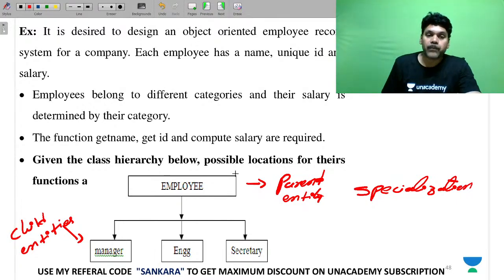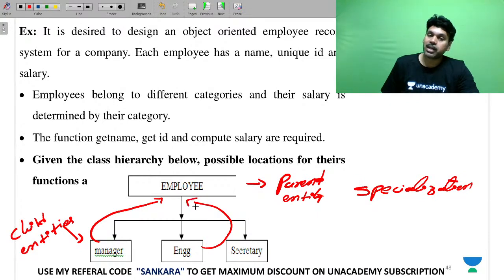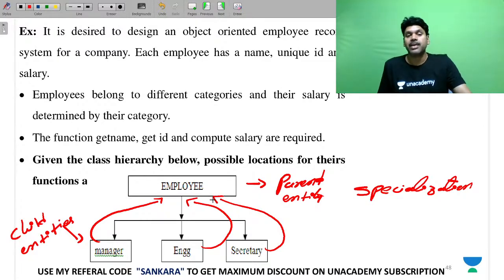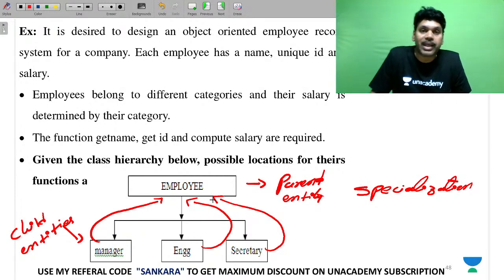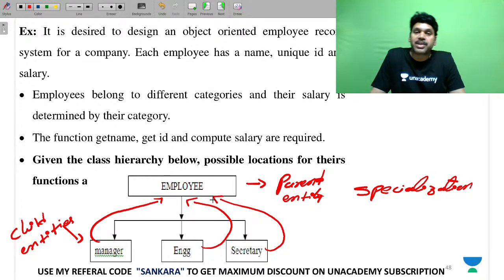So what they are asking: a manager is an employee, yes. Engineer is an employee, yes. Secretary is an employee, yes. Clear? That means every employee may not be a manager, every employee may not be an engineer, every employee may not be a secretary. It is not overlapping. It is covering. What's covering? A manager is an employee, an engineer is an employee, a secretary is an employee. Reverse is not true. An employee may be of either category.